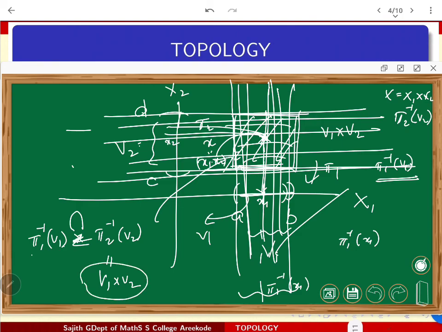That may further give some more intuition if you are working with n spaces, because finitely many pi 1 inverse of V1, pi 2 inverse of V2, etc. If you are taking more and more spaces x1, x2, x3 like that, this notion can be developed well. At least in this case, you can see that these intersections give the base element. One can even think about whether they are the subbase elements, because once subbase elements are given, finitely many intersections should give the base elements. So that's a good hint to think about in general.